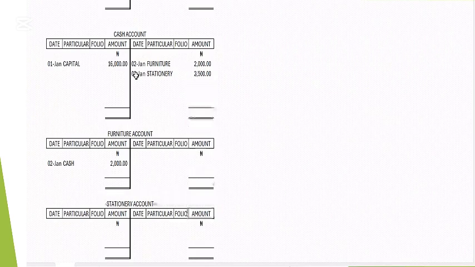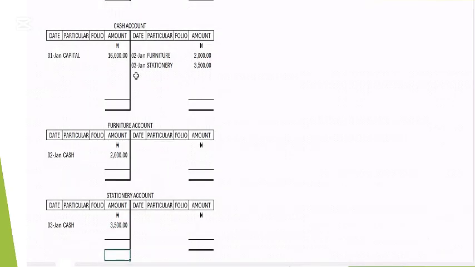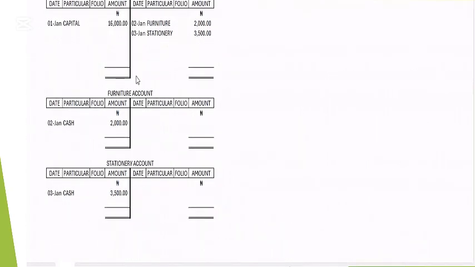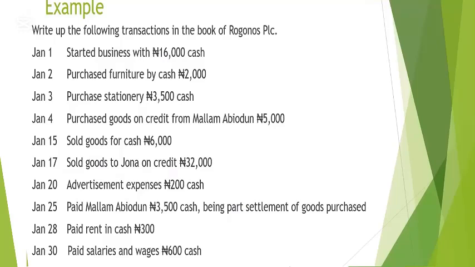So go to the stationery account. Just make sure that you post once and don't come back to it again. You have 3 of 1, bought with cash. How much was this? 3,500 naira. So we are done with the 3rd. We just pick it, post it completely, and we move forward.